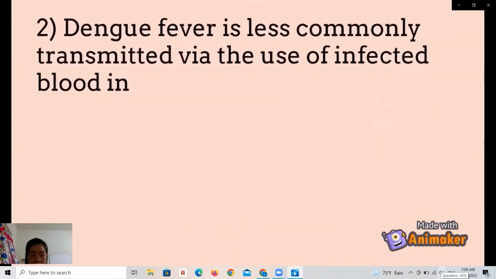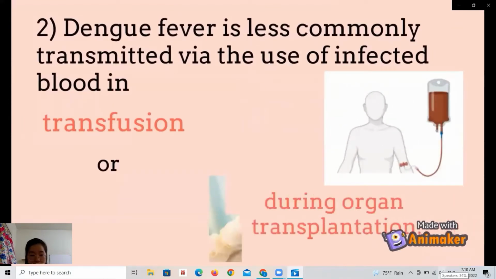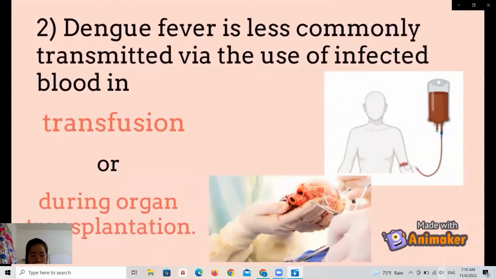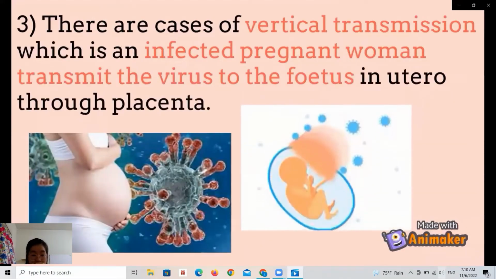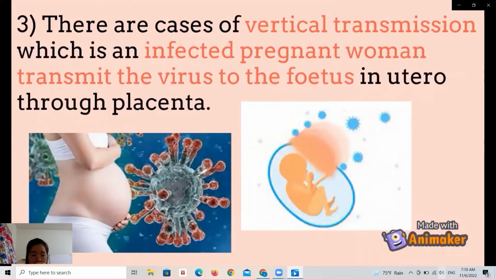Dengue fever is less commonly transmitted via the use of infected blood in transfusion or during organ transplantation. There are cases of vertical transmission, in which an infected pregnant woman transmits the virus to the fetus in utero through the placenta.